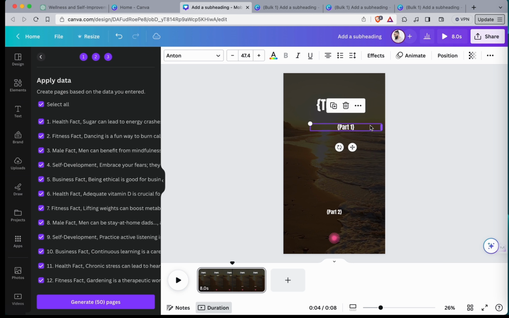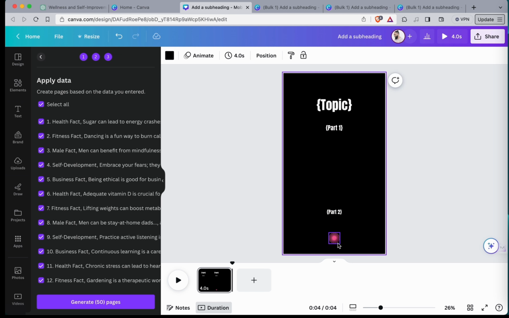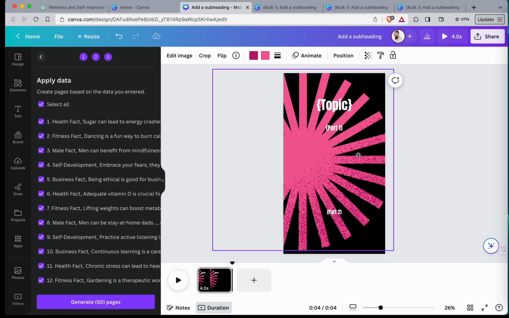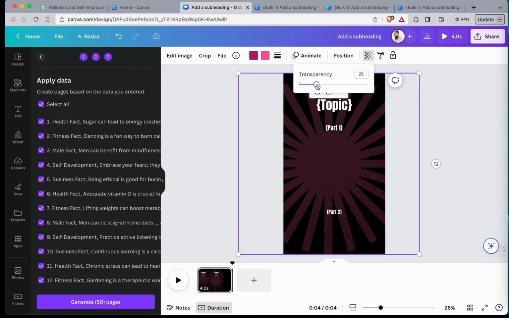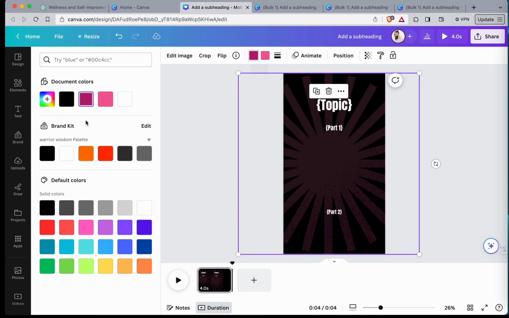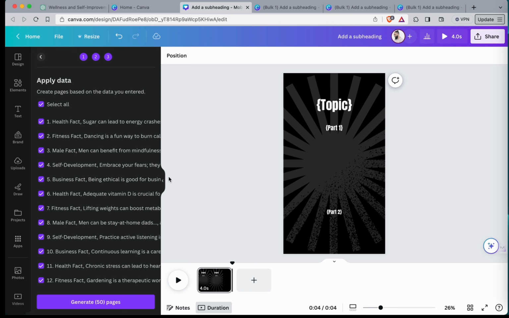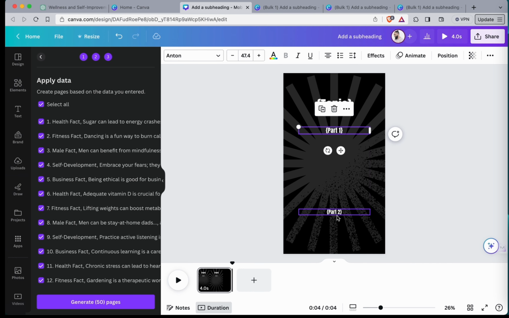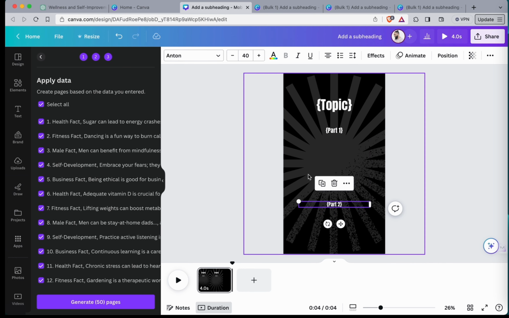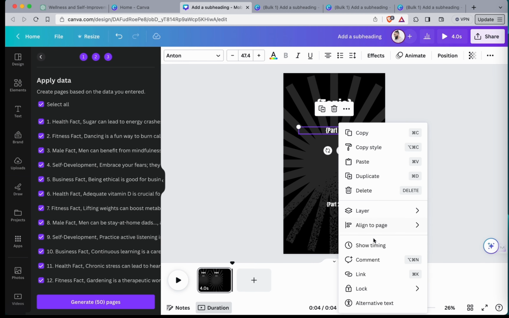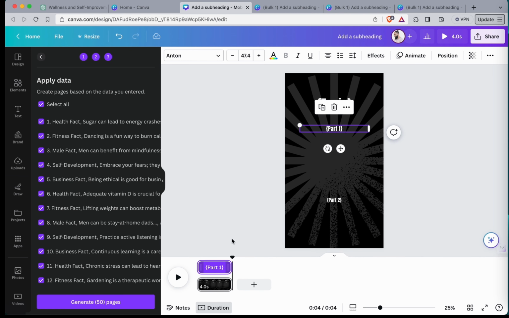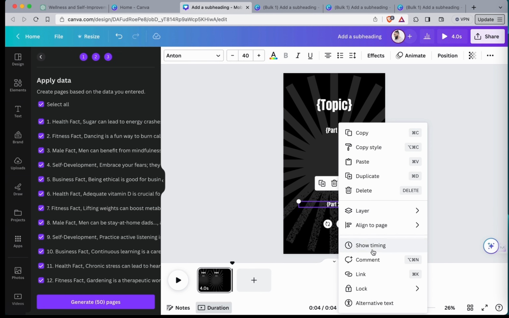And look, let me just experiment and show you guys something else. All right, check this out. Imagine you want to delete the background. You got your logo, and you want to put your logo in the back. You make it transparent. Let's make it black and white. All right, imagine that's my logo. The first part is coming up here. The second part's coming down here. And we can change the timings, show timing, make it the entire thing. Show timing.